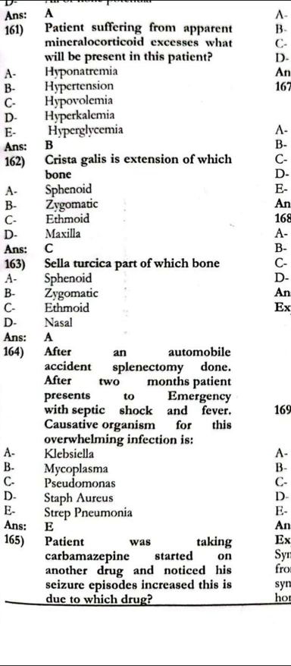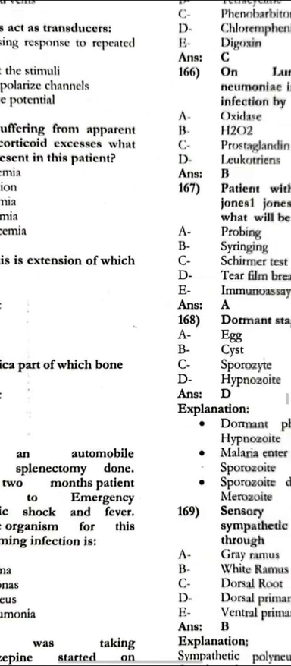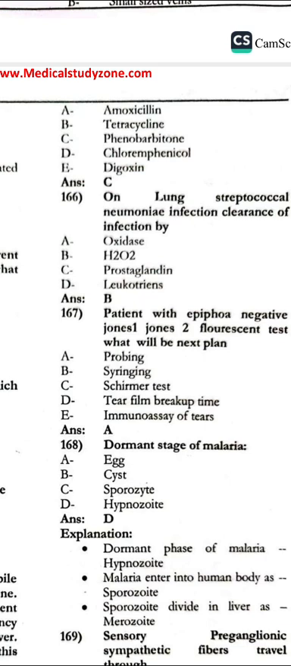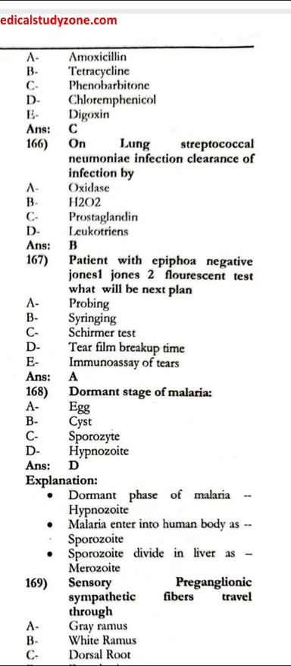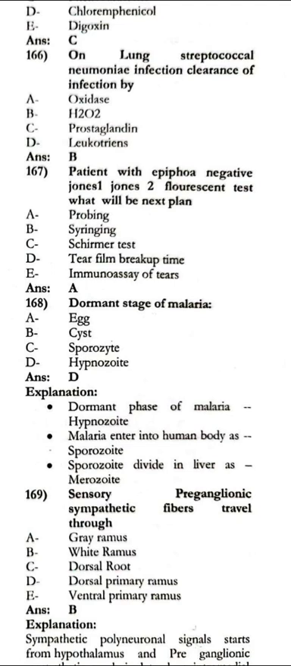The patient was taking carbamazepine, started another drug, and noticed the seizure episodes increased. This is due to which drug? That is phenobarbital. On lung streptococcal infection, clearance of the infection is by the H2O2. The patient with epiphora has negative Jones 1 and Jones 2 fluorescein tests. What will be the next plan?